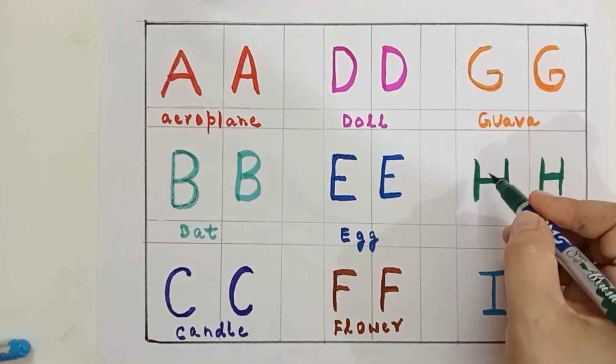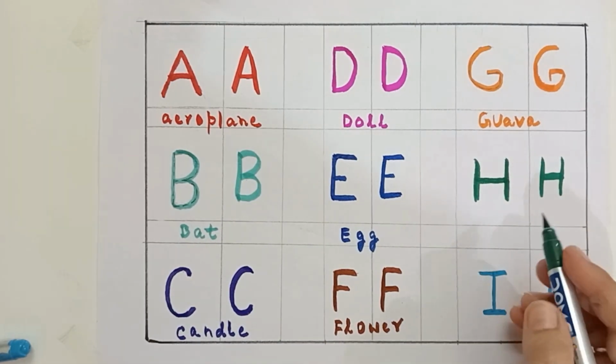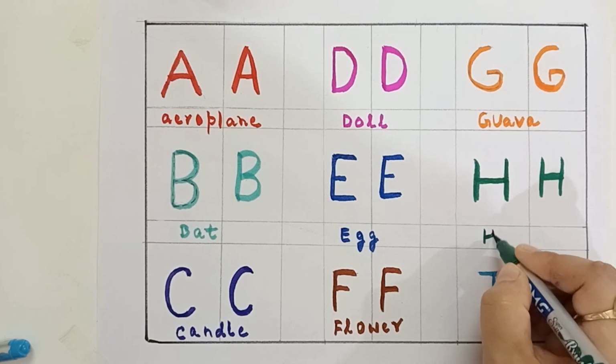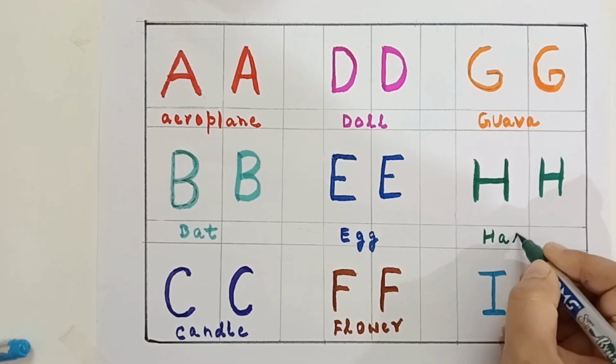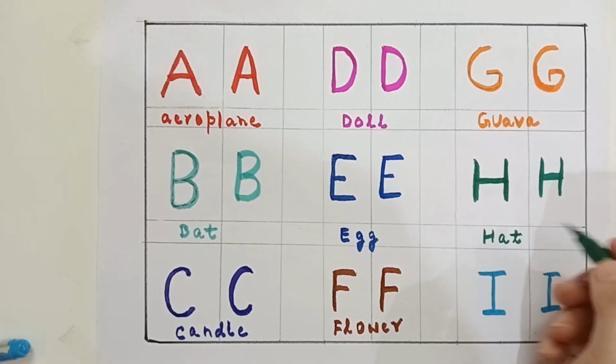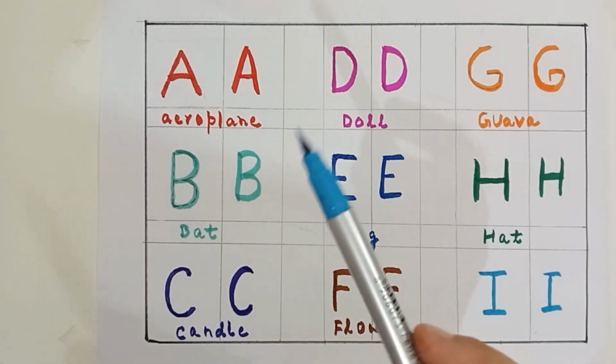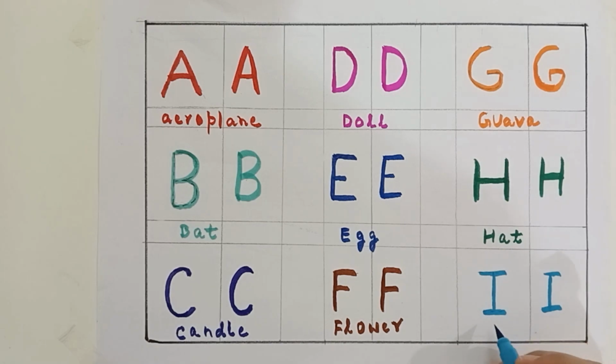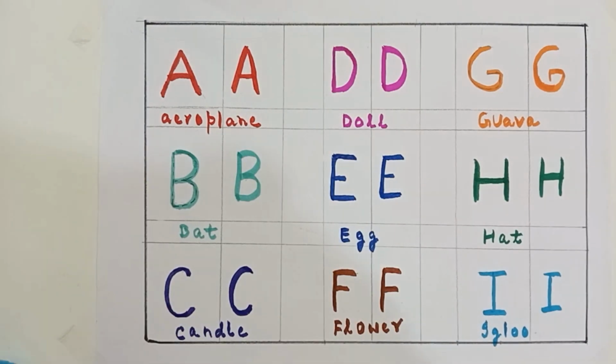Dark green color. H for hat. H-A-T, hat. H for hat, dark green color. Sky blue color. I for igloo. I-G-L-O-O, igloo. I for igloo, sky blue color.